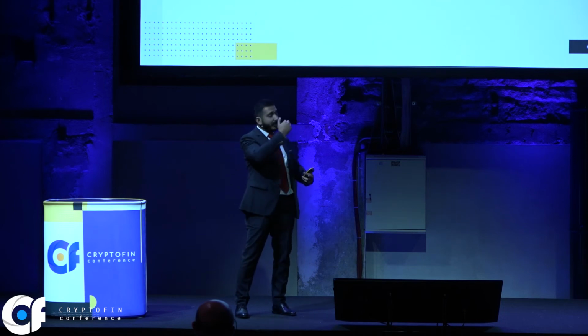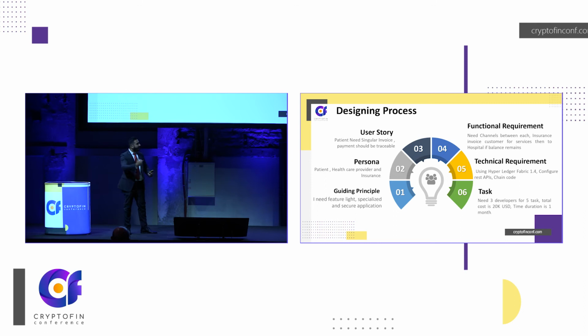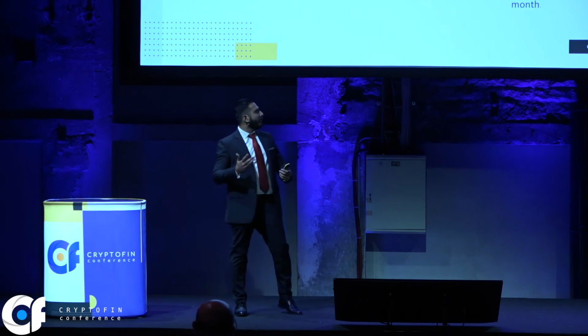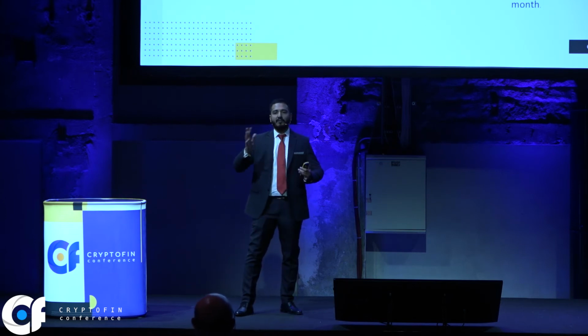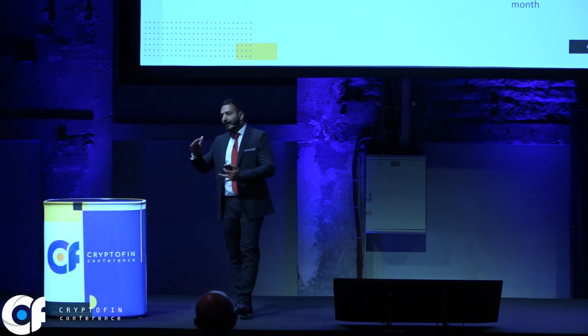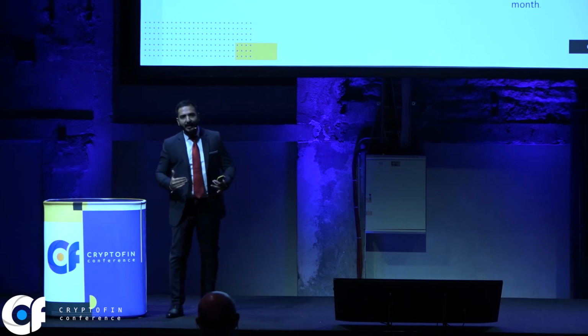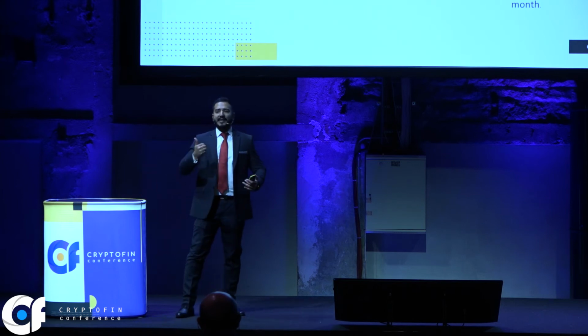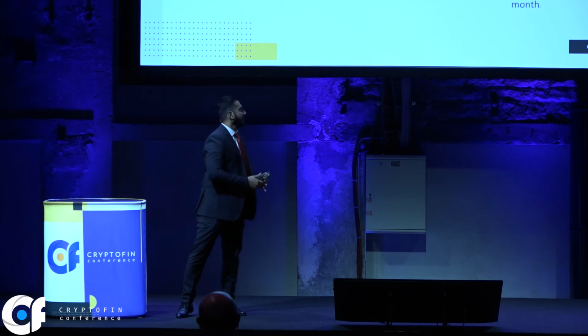So how we are deriving towards the technical requirement: we are coming from the guiding principle to the functional requirements and then to technical requirements. And let's say that to fulfill my technical requirements, I need to have 3 developers who will be doing 5 tasks, the total cost will be 20K USD, and the duration will be 1 month. So see, once you are following the process correctly, only then will you be able to understand what my budget is or how many resources I need. Okay, so this is how you actually design your application.